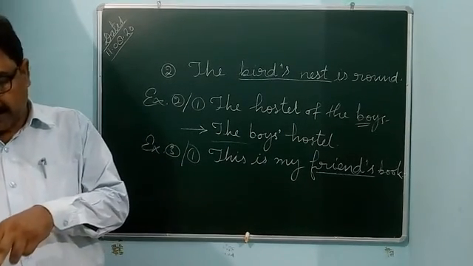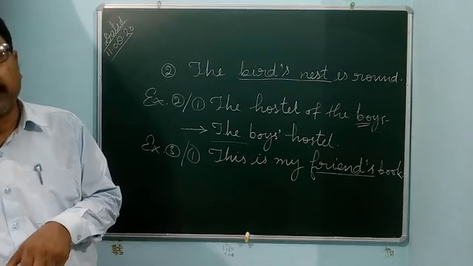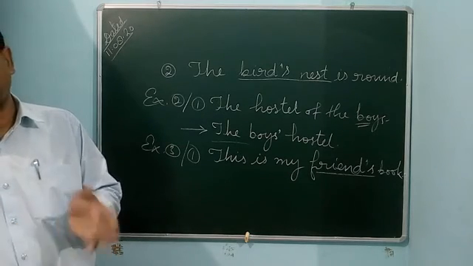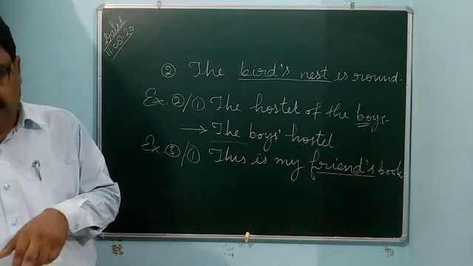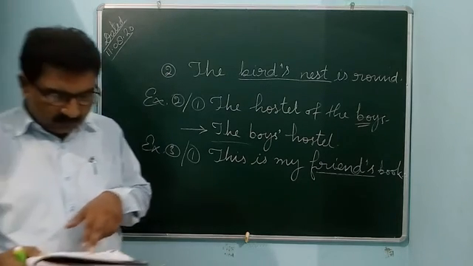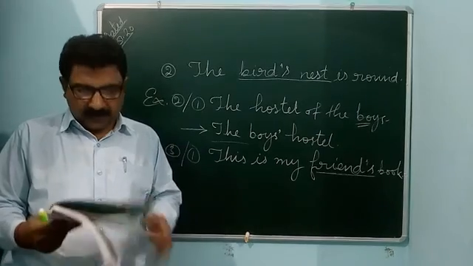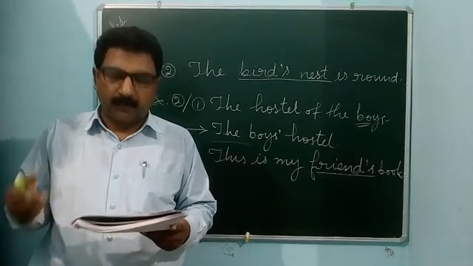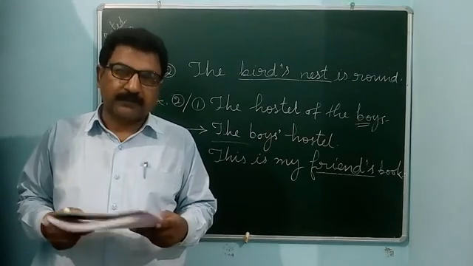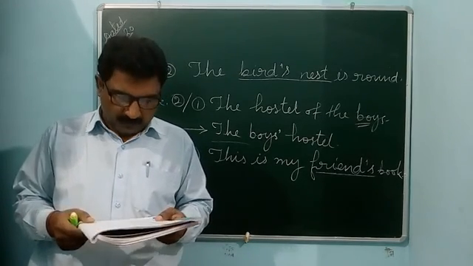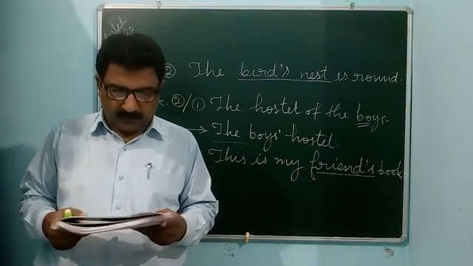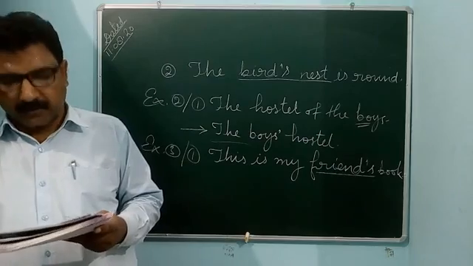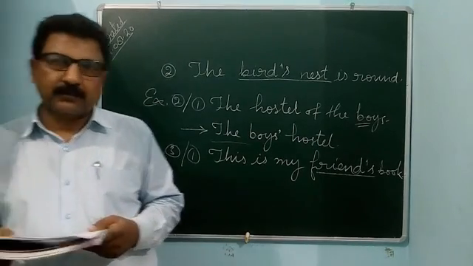The bulb's light is bright. Bulb is a lifeless object, so don't use an apostrophe. The light of the bulb is bright. That will be the answer. In this way you can try. I will give study material. I hope you have good knowledge and you can try again and again while watching the video. After watching the video, find out whether you have understood or not. If you feel any problem, you can contact me. Okay, for today's class, thank you students.